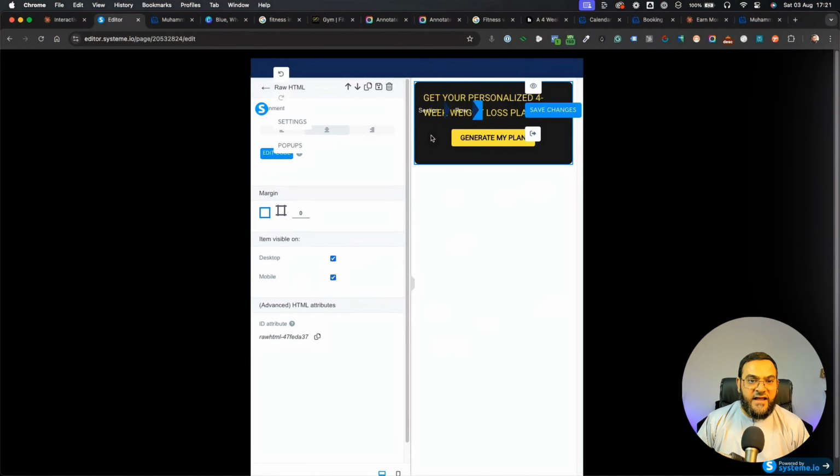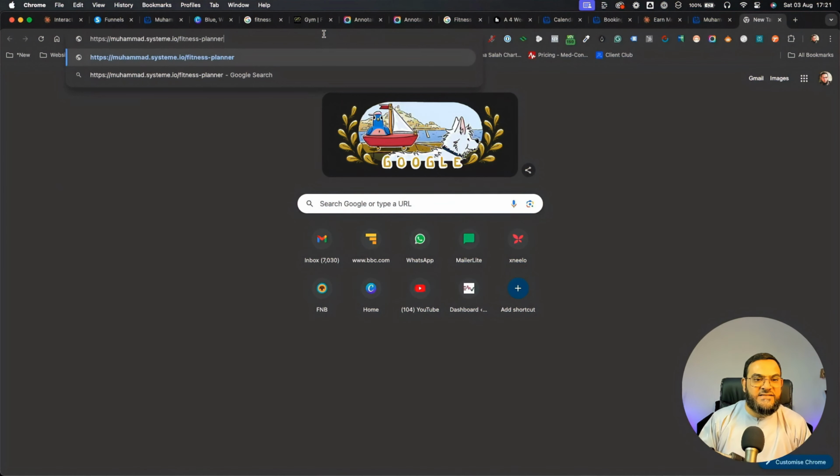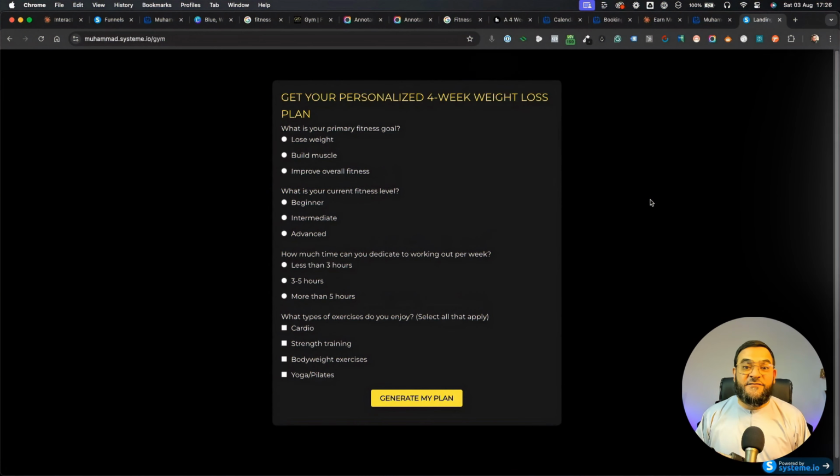Now it has generated everything. And now I will just click on save changes because you want to make sure that you save your changes. Then we'll exit this. And now I will just change the URL path here. I'll just say fitness planner. Just something that's easy to read. Now, as you can see, that is done. Then I will copy this link because this is what we are going to use to show to our potential clients. And as you can see, now we have this functioning website or landing page that we can share with the client.